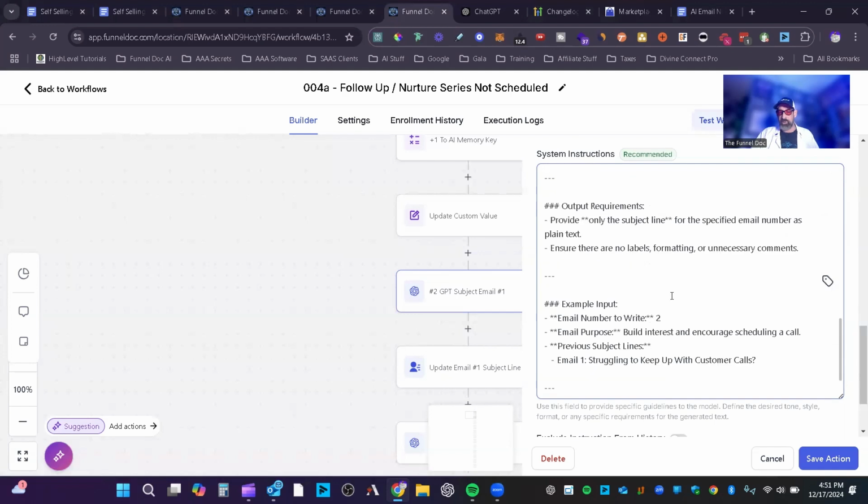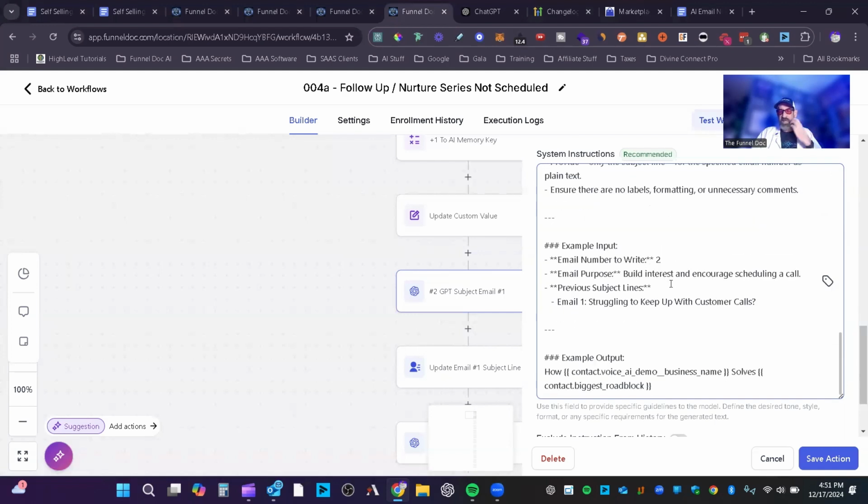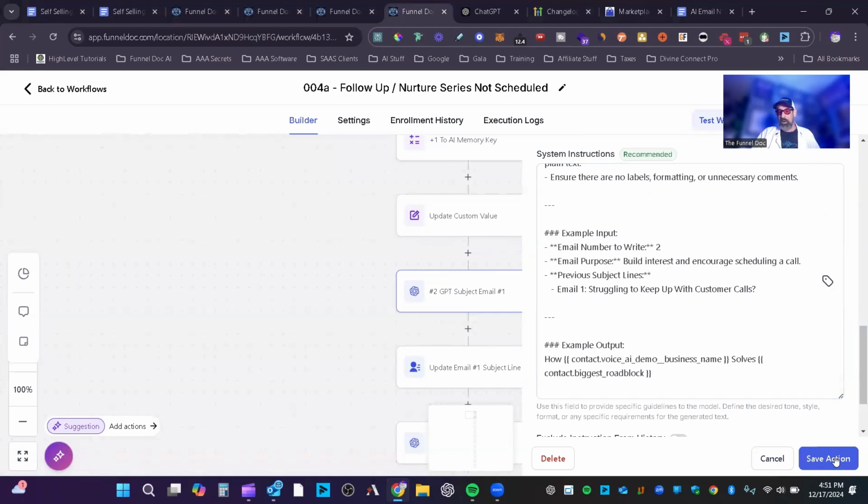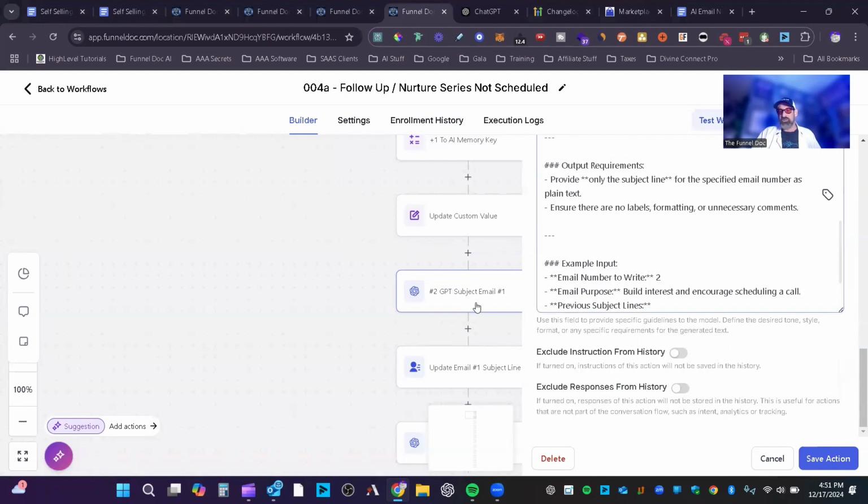Then we've got the output requirements. We've got the email examples. And then we've got the output examples. You'll see in the other one, too, that I use specific people and reference in the email. I might add this. Again, I'm still testing it. It's doing good, but I'm going to work on it and perfect it. And I'll let you guys know how that goes.